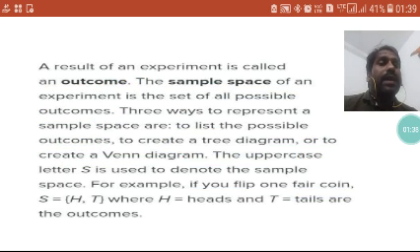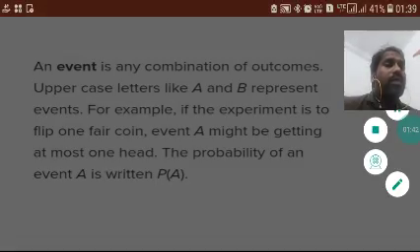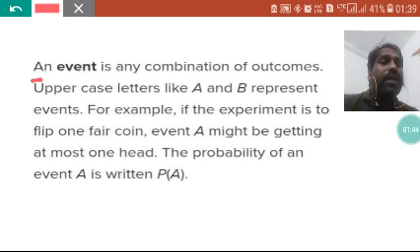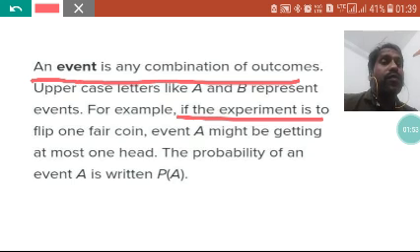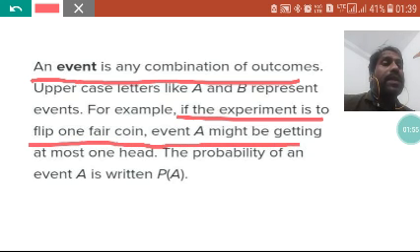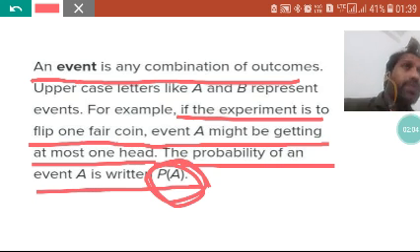So now, in the next slide, we'll learn about what is called an event. An event is any combination of outcomes. That combination of the outcomes is called an event. Suppose the experiment is to flip one fair coin, event A might be getting at most one head. The probability of an event A is written like this. This is the way to write the event in the case of probability. Today we will solve one question also, so we have to write like this. Clear?